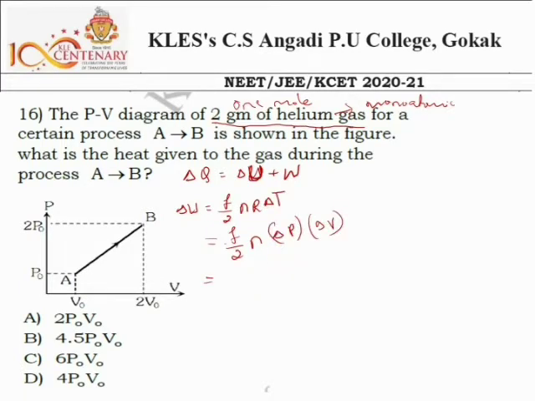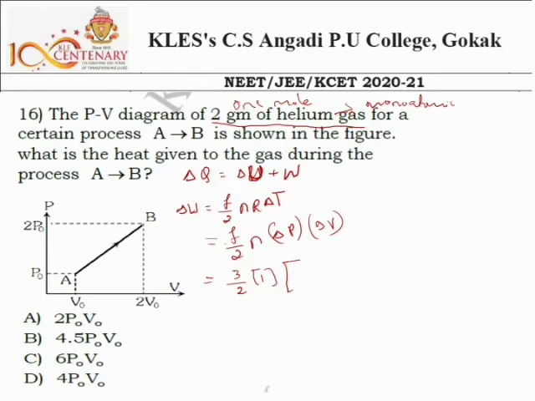F equal to 3 for a monoatomic gas molecule. Next, n is the number of moles, here it is given as 1 mole. And for pressure, the final value is 2 P naught and the initial value is P naught. For volume, the final one is 2 V naught and the initial is V naught.